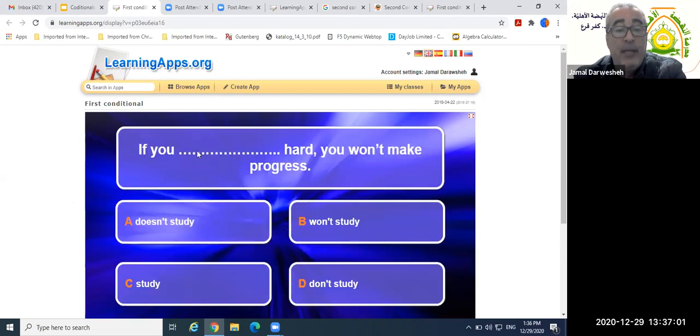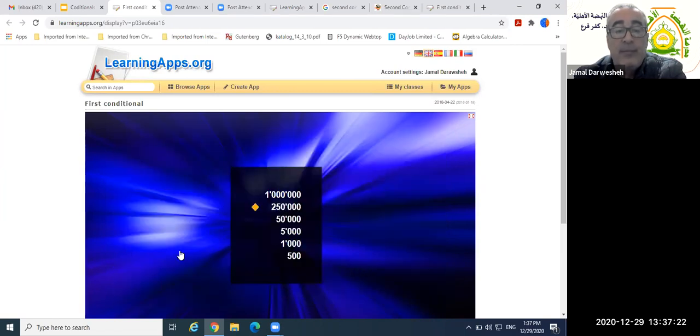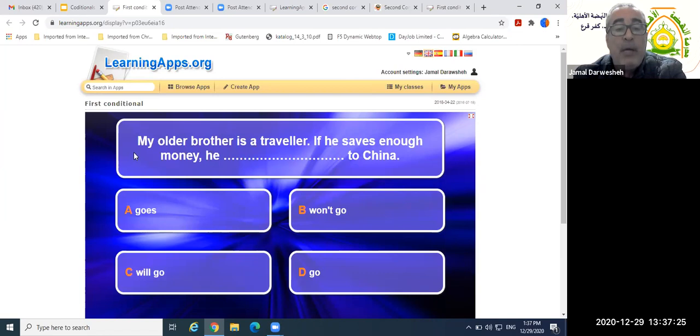Okay, let's move on. If you study hard, you won't make progress. If you don't study, won't study, study, don't study. What do you think? Excellent. If you don't study, we need to complete the meaning here. Excellent. Let's have another example. My older brother is a traveler. If he saves enough money, he will go to China. Options: he goes, he won't go, he will go, or he go. Excellent. He will go.